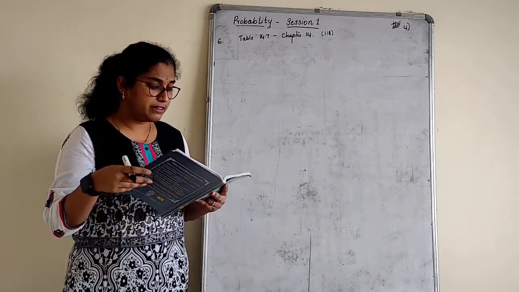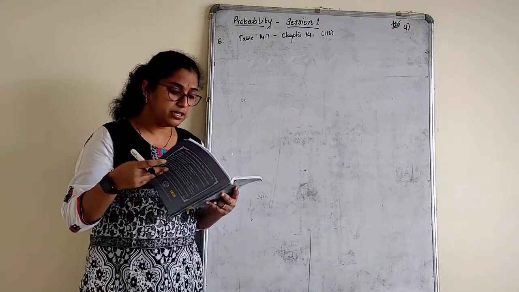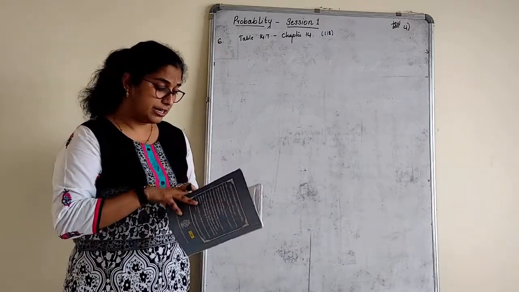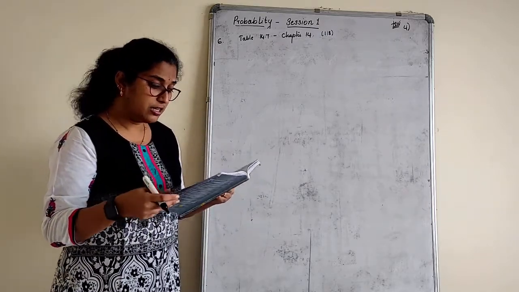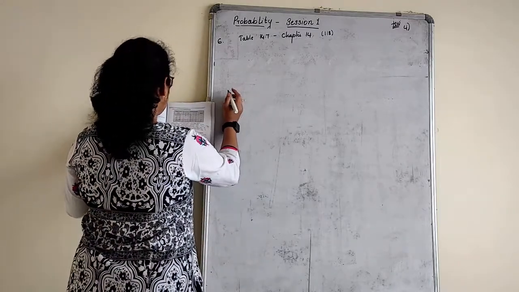So the table is given there. Marks scored between 0 to 20, 7 students, 20 to 30, 10 students, and so on. Total number of students are 90. Now what is the question here? Find the probability that the student obtained less than 20% in the mathematics test.